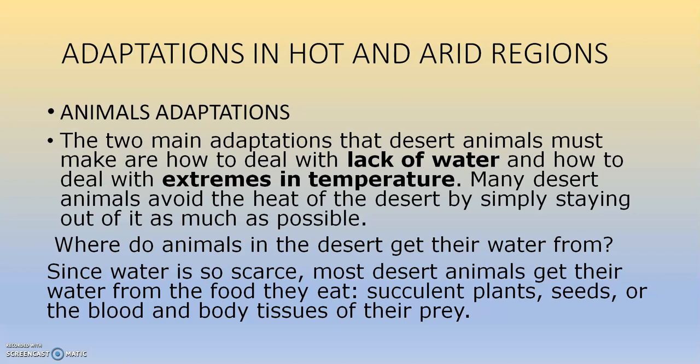Where do animals in the desert get their water from? Since water is so scarce, most desert animals get their water from the food they eat: succulent plants, seeds, or the blood and blood tissues of their prey. That means whatever food they are consuming will suffice the water requirement of the body. They need not consume water separately. So these are the adaptations that most of the desert plants and animals have.